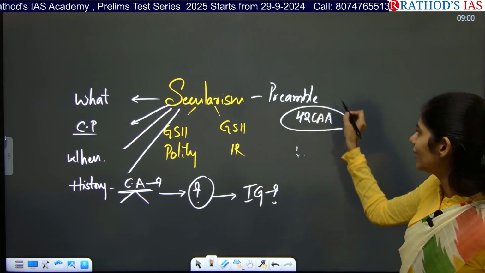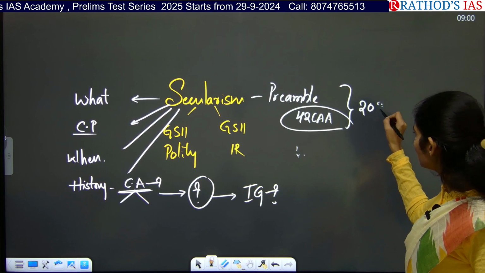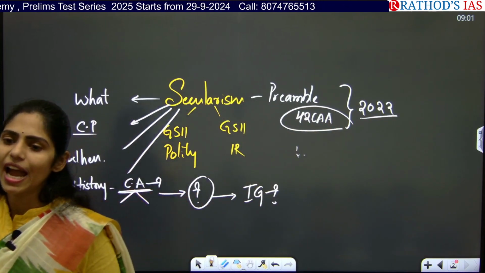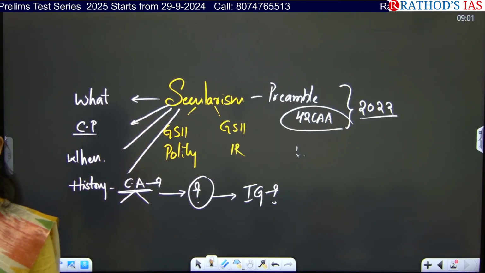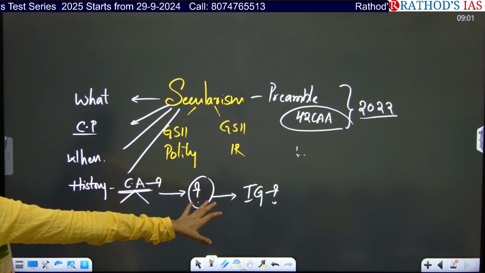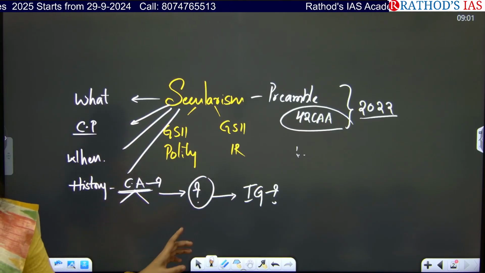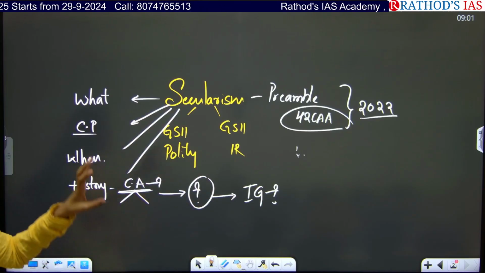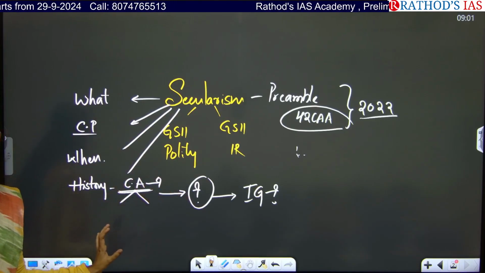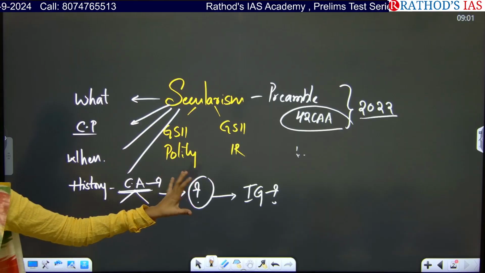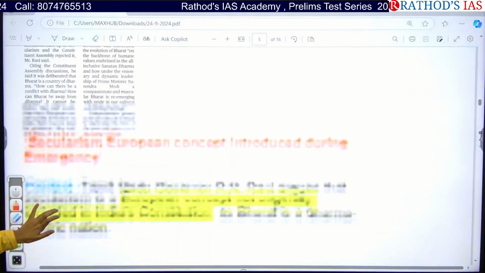This was a question in your 2022 prelims: which are the words added in the 42nd Constitutional Amendment Act. So in this way also you can get questions in your prelims. You have to see in a multi-dimensional manner: your polity, IR, history, and even the relevant post-independent India part as well. Clear? Now let us see this article.